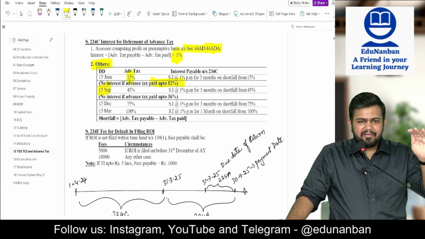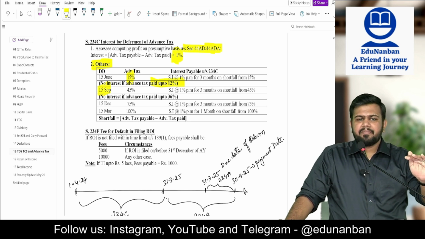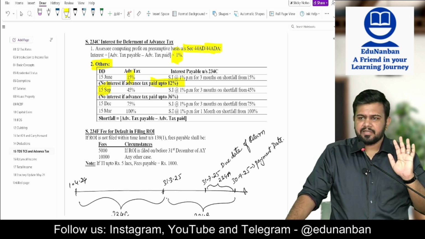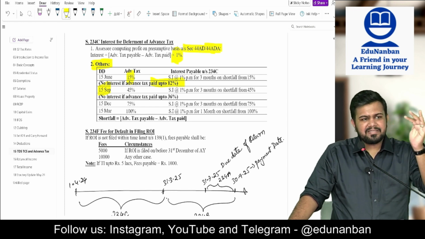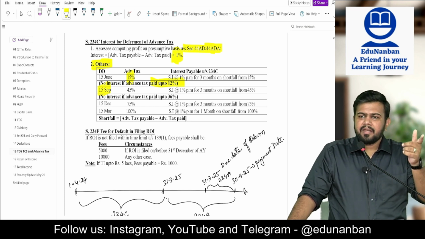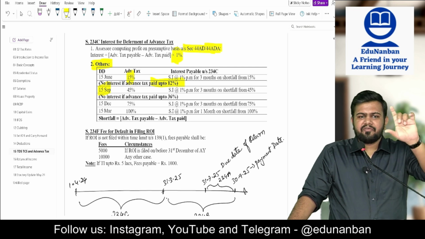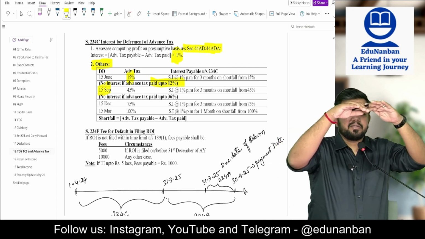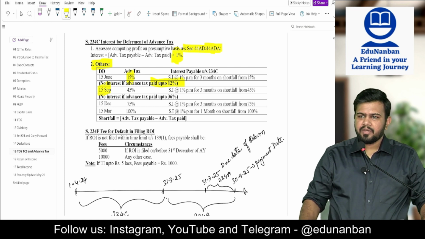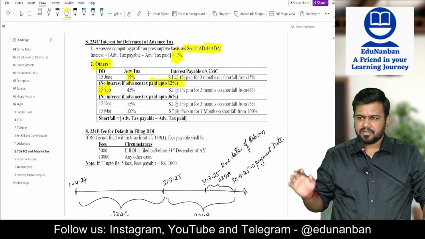However, even if the assessee had made payment of up to 36%, no need to charge any interest. But if it is even less than 36%, then interest will be charged for the difference from 45%. Okay, difference calculate பண்றதுக்கு 45% இருந்து பார்க்கணும். 36% வரைக்கும் இருந்தா no interest.